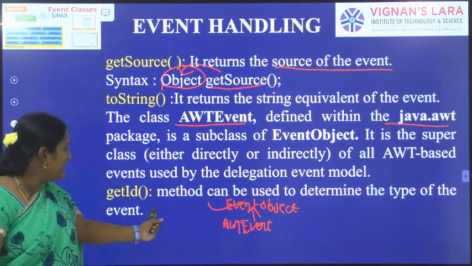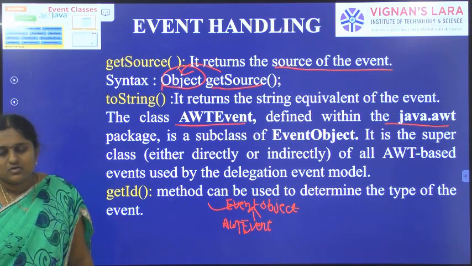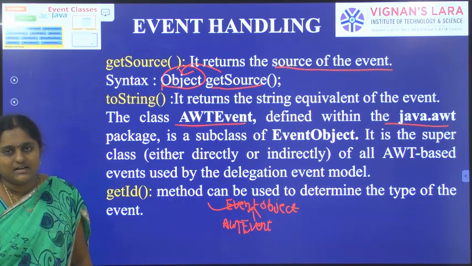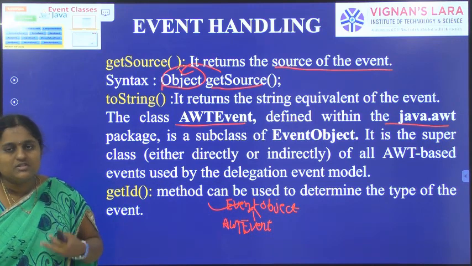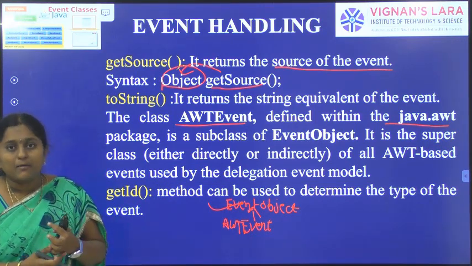Next, here we have one method, the getID method. This method can be used to determine the type of the event, that is, which type of event was generated. Sometimes we want to know which type of event has been generated. In those situations, the getID method will be useful.